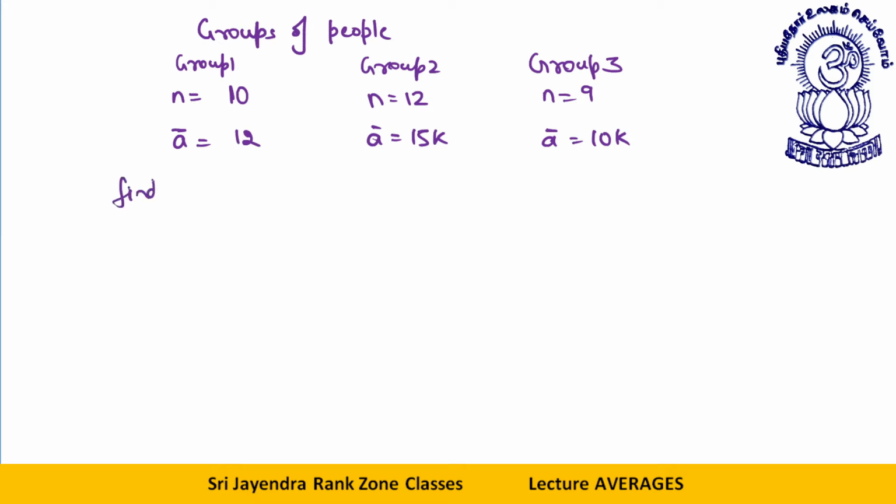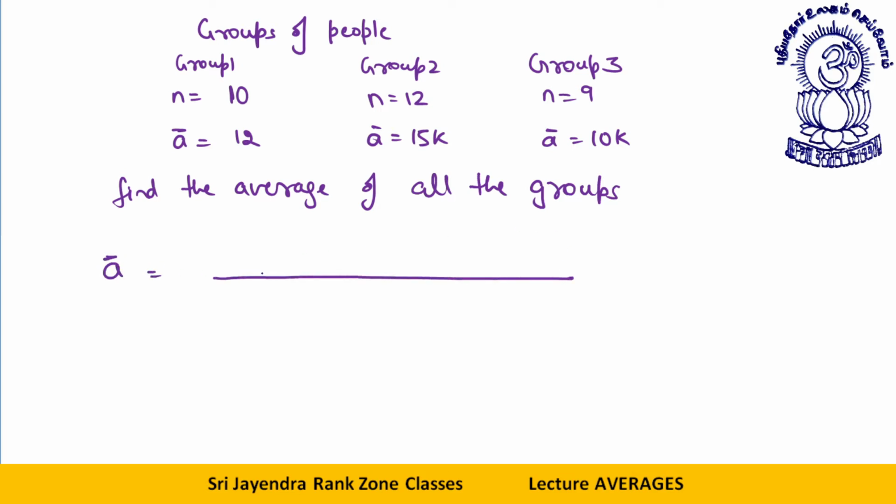Find the average of the entire group, of all the groups. So what will be the combined average? The combined average will be the total sum of the first group plus the total sum of the second group plus the total sum of the third group, divided by the number of people in all the groups.